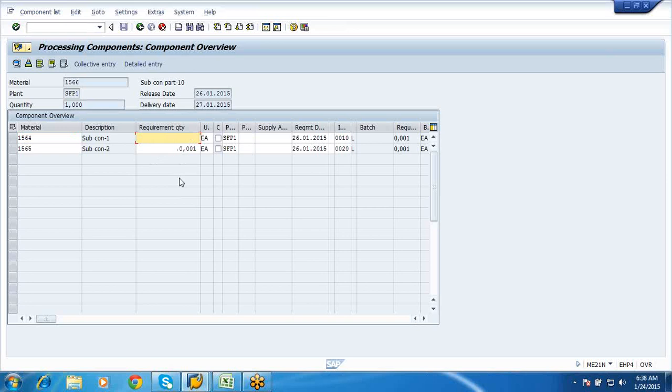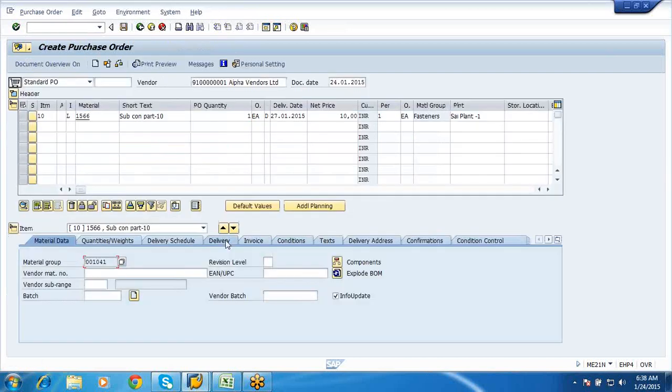Okay, so we have exploded the BOM, and let us check for the discrepancy. Okay, I am going to save this.